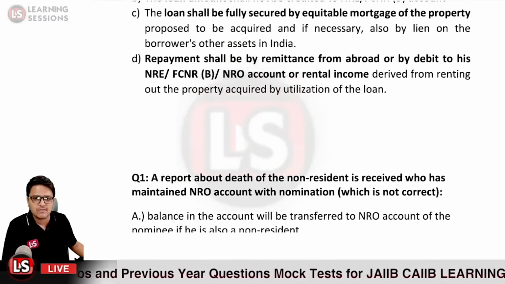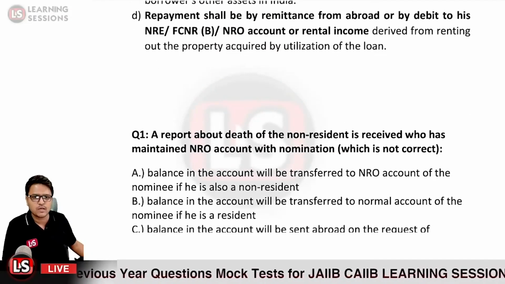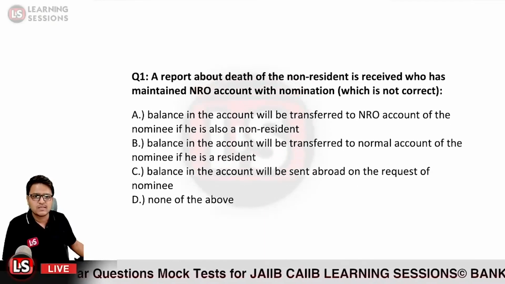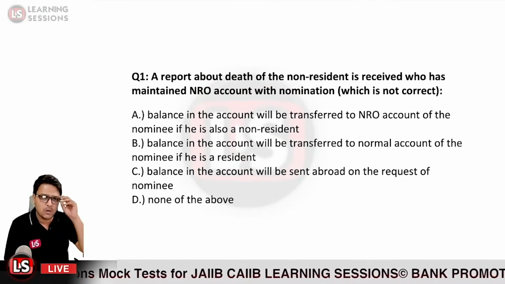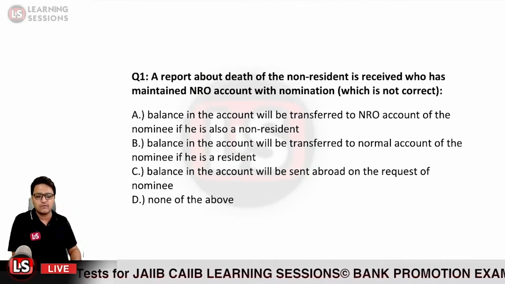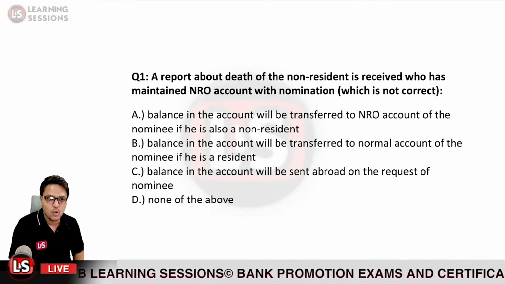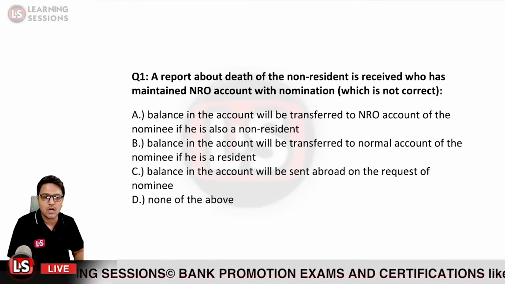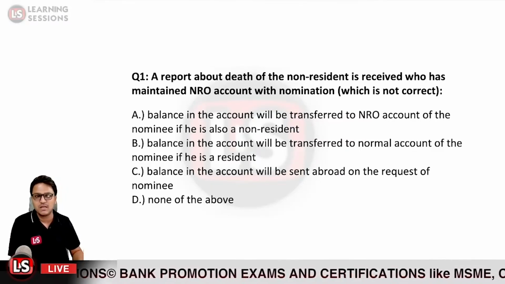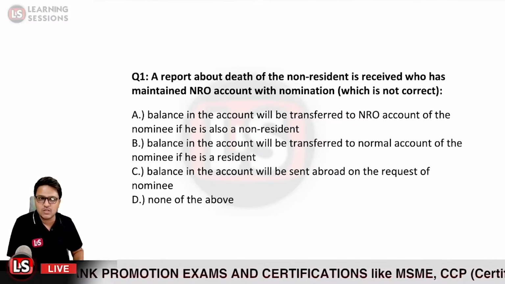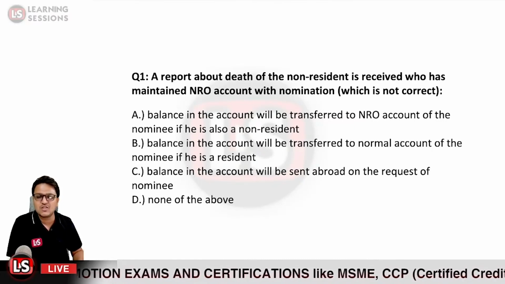Okay. So now let us have a look at the different questions over here. The first question says a report about death of a non-resident who has maintained NRO account with the nomination is received. So which one of the following is not correct?